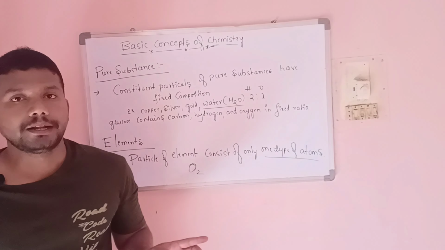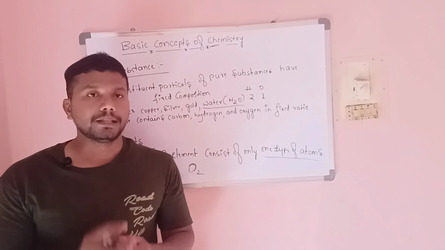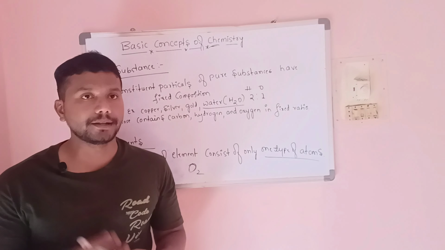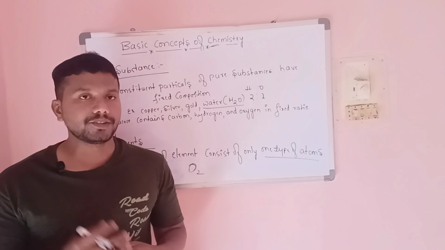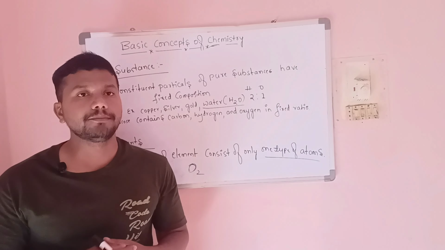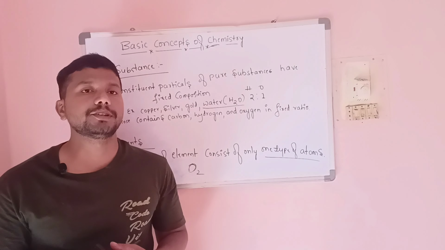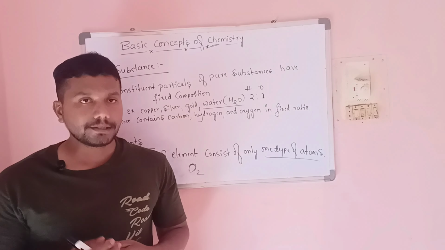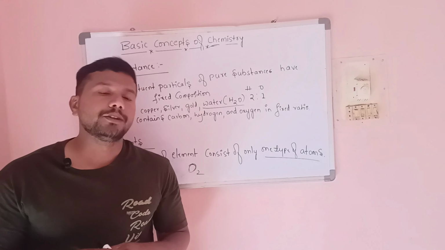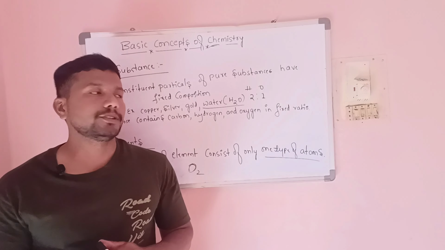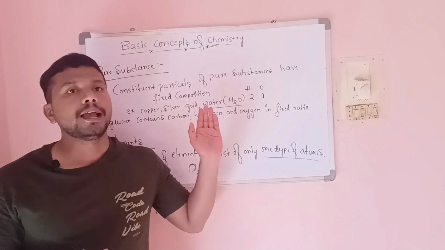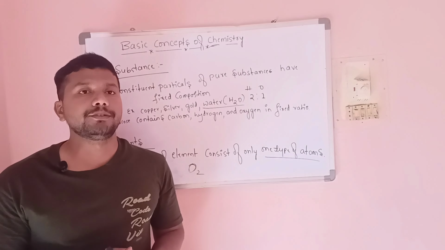So in this video we discussed the further classification of matter. Matter is classified into two types, mixtures and pure substances. Mixtures are further classified into homogeneous mixtures and heterogeneous mixtures. We studied what homogeneous and heterogeneous mixtures are, and we also studied the difference between them. And one more classification is pure substance. What is meant by pure substance, and the pure substance is further classified into elements.